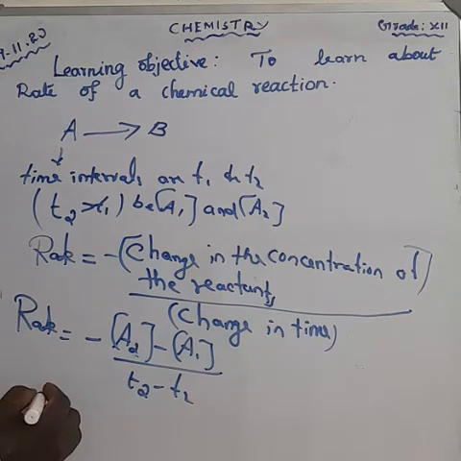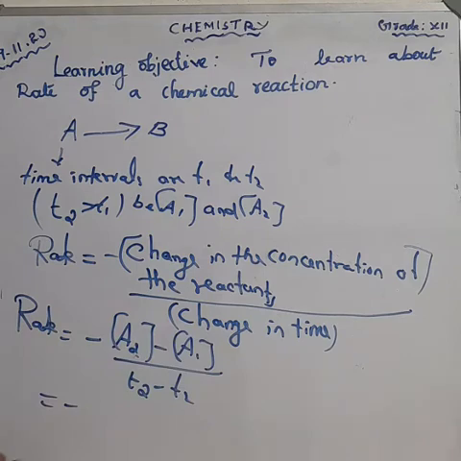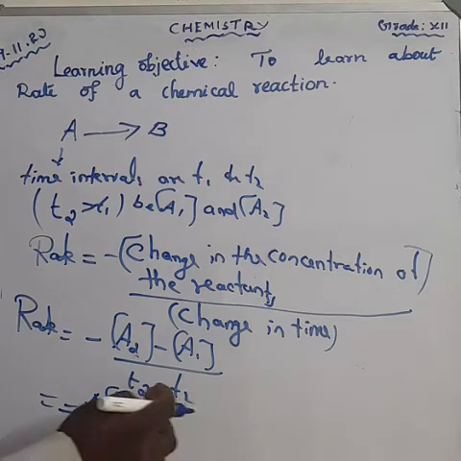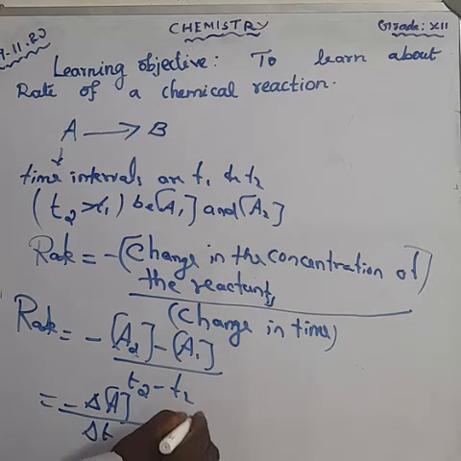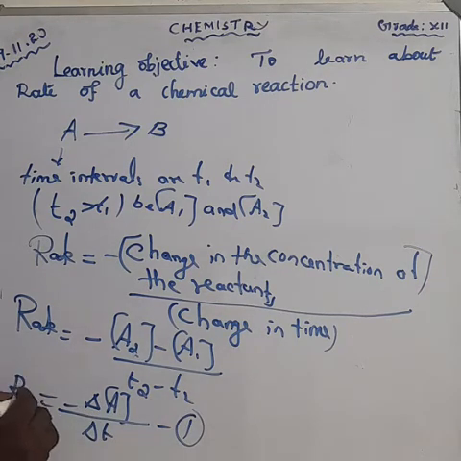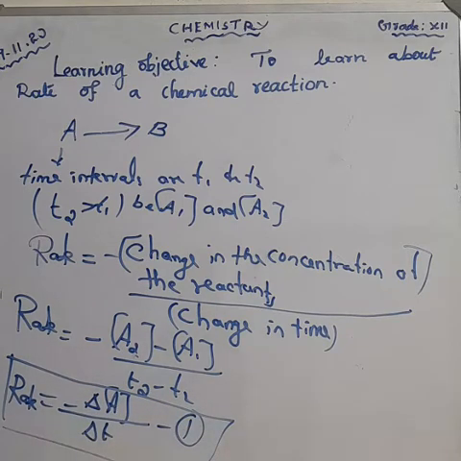We can write the change in concentration with the symbol delta A, divided by T2 minus T1, which we take as delta T. This is equation 1, the formula for rate. Rate is equal to minus delta A divided by delta T.